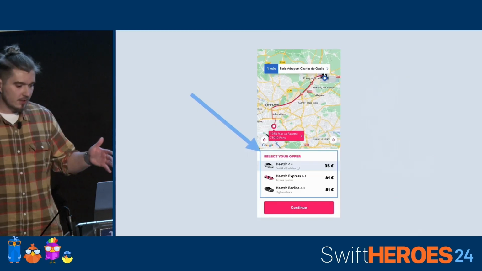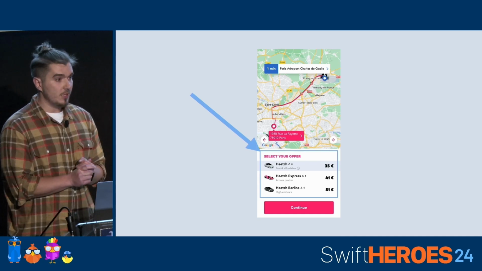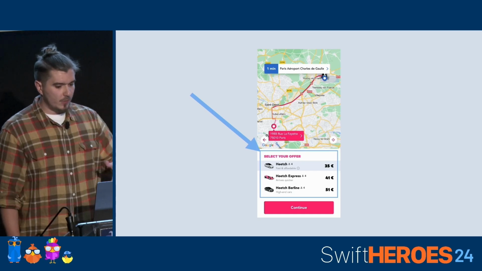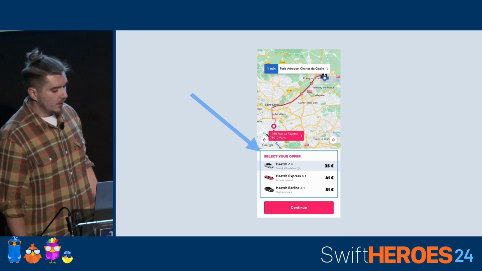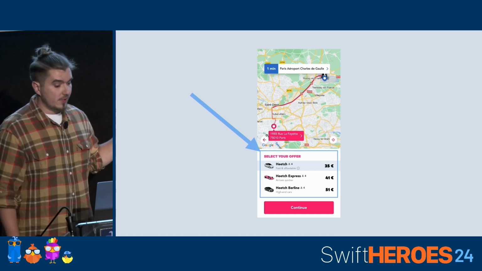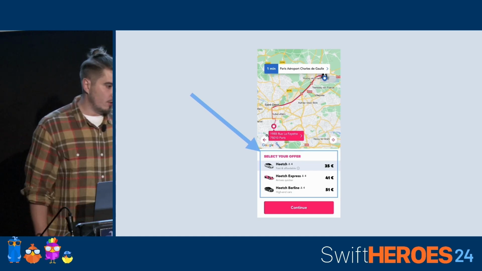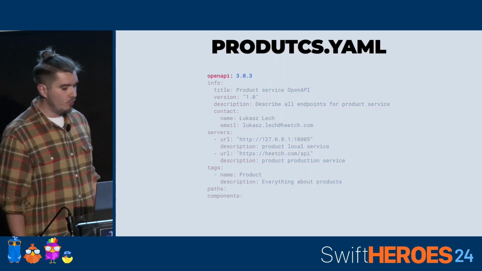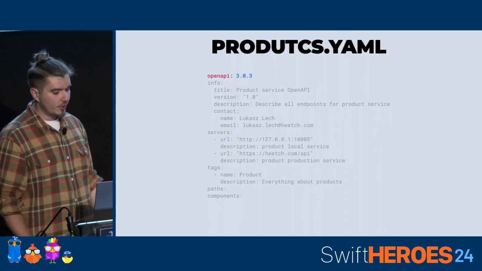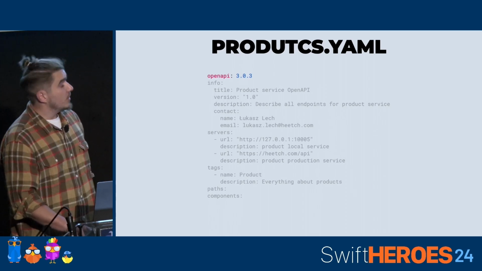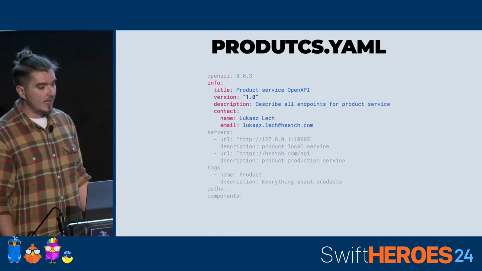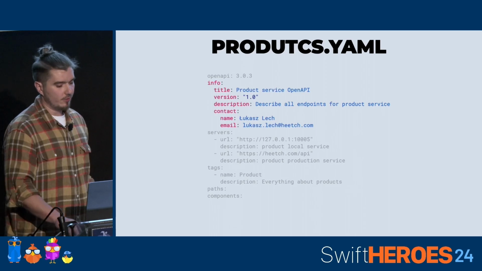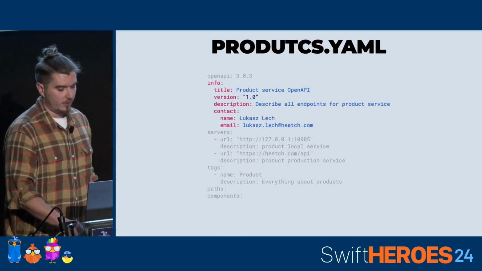So let's inspect how the OpenAPI file looks. This is our app, the Hitch app, and the OpenAPI file that we're going to explore is about the products, which are the types of the ride that we can offer in this location. So every OpenAPI document needs to be declared with the version of the OpenAPI specification that it uses. Then we are providing the metadata about the API, like the name, the version, description, and who to contact to blame why something is wrong.